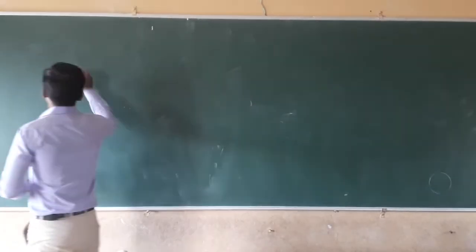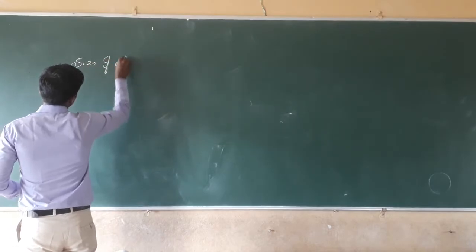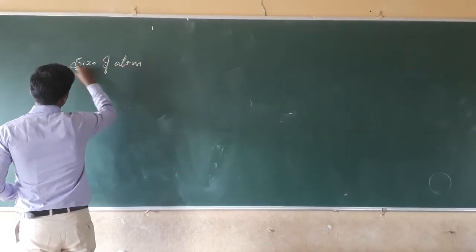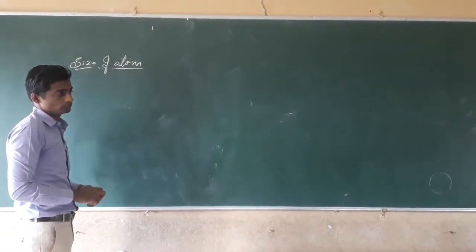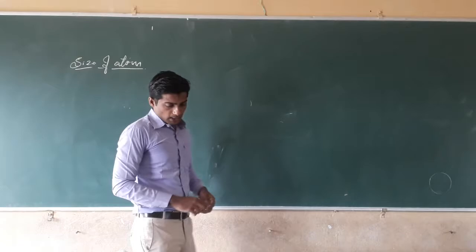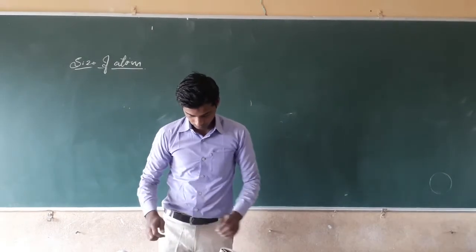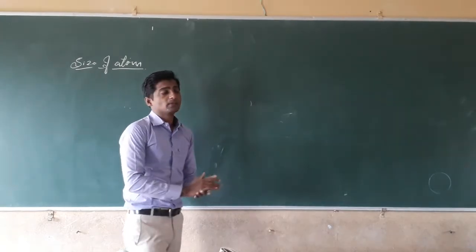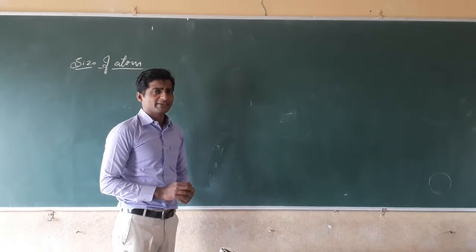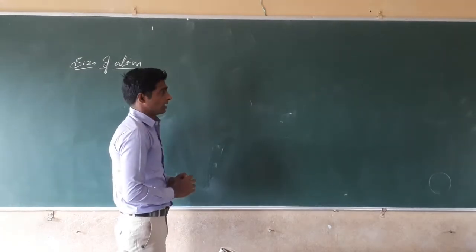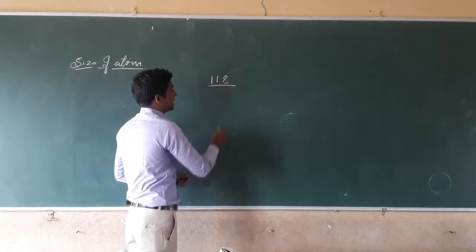Size of the atom. Nowadays, a total of 118 elements have been discovered.